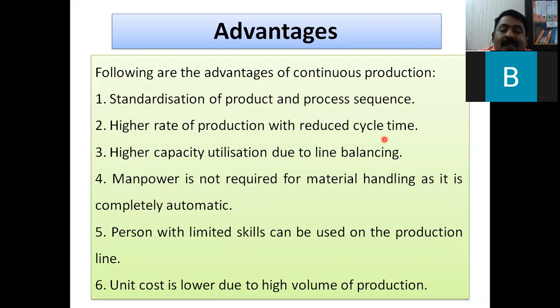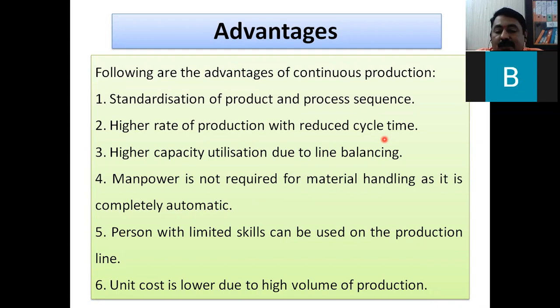Then, a person with limited skill can be used on the production line. We have seen that there are many robots. Still, if a person's interference is there, no skill is required because he has to just observe and press buttons. It is 100% automatic, with less chance for persons to use their skills. Whatever the desired operations are, they will be performed. Just the skill to start, stop, and observe if anything goes wrong is required. So limited skill, not highly skilled, is required for this.